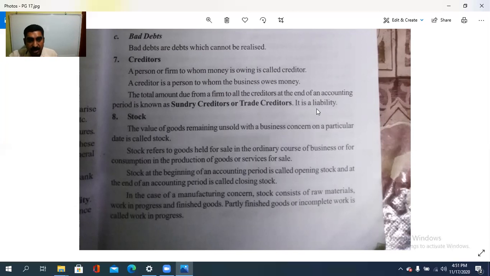That stock is the goods that is held for sale. അതായത് വിൽക്കുന്നതിന് വേണ്ടിയിട്ട് കൂട്ടിയിട്ടിരിക്കുന്നു, അതാണ് എന്തെന്ന് പറയുന്നത്, that is a stock, or for the consumption in the production of the goods or the services for sale.